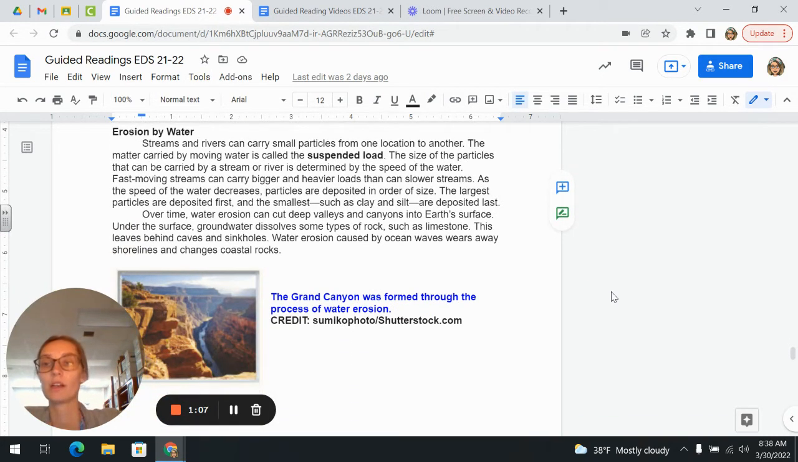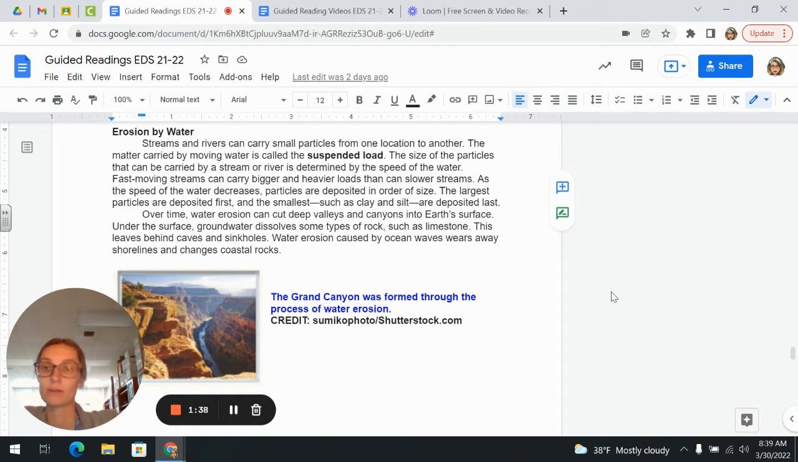Erosion by water. Streams and rivers can carry small particles from one location to another. The matter carried by moving water is called a suspended load. The size of the particles that can be carried by a stream or a river is determined by the speed of the water. Fast-moving streams can carry bigger and heavier loads than slower streams. As the speed of the water decreases, particles are deposited in order of size. The largest particles are deposited first, and the smallest, such as clay and silt, are deposited last.